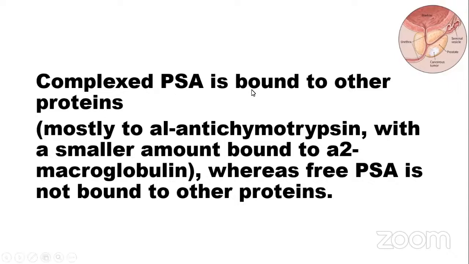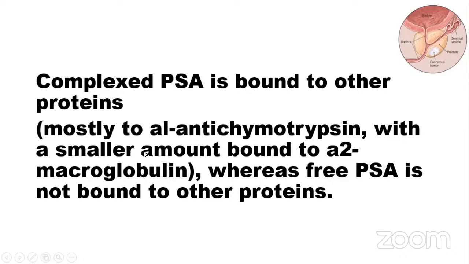The complex PSA is bound to protein, mostly to alpha-1 antichymotrypsin, with a smaller amount bound to alpha-2 macroglobulin, whereas the free PSA is not bound to other protein.